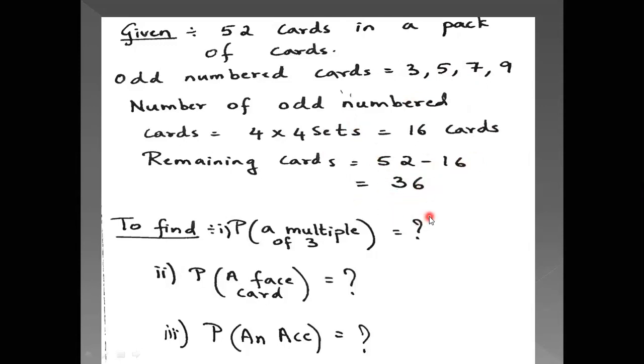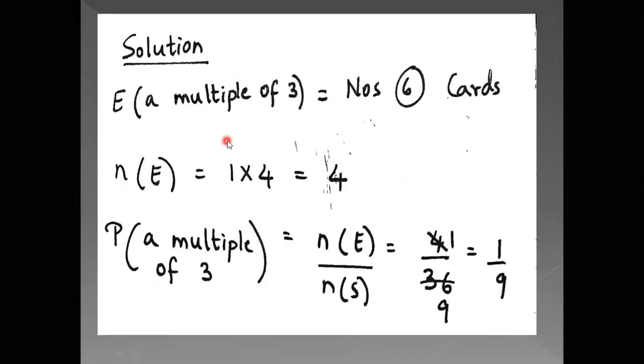Now from these remaining 36 cards, you have to find the probability that it is a multiple of 3, the probability that it is a face card, and the probability that it is an ace. So now we'll see how to go about this sum. Now the event is a multiple of 3.